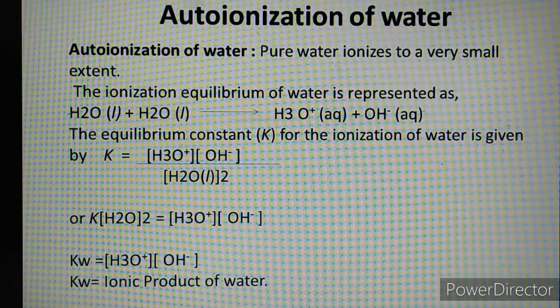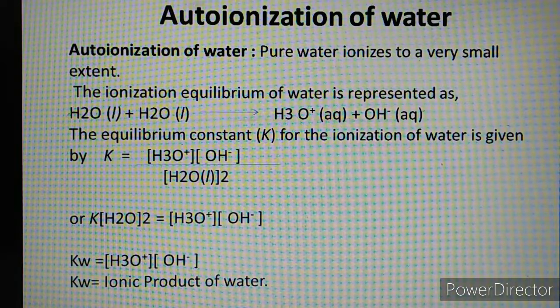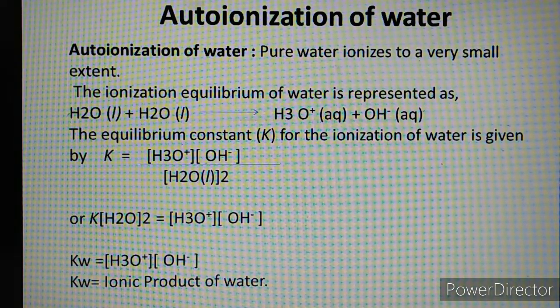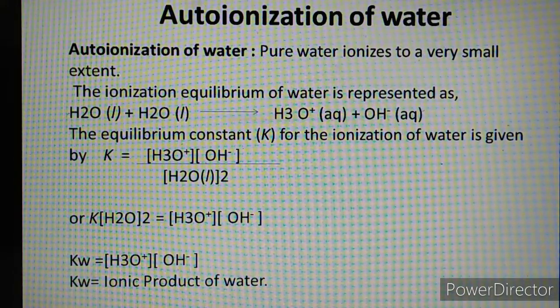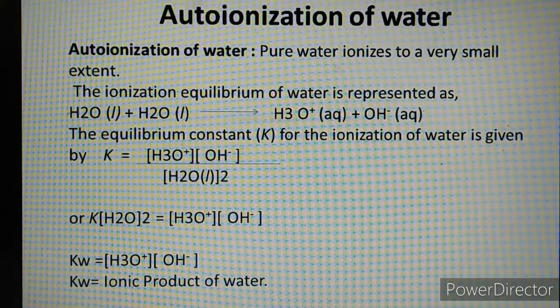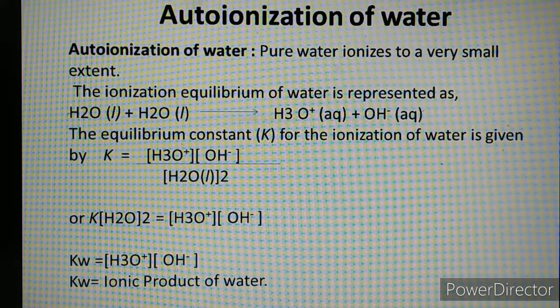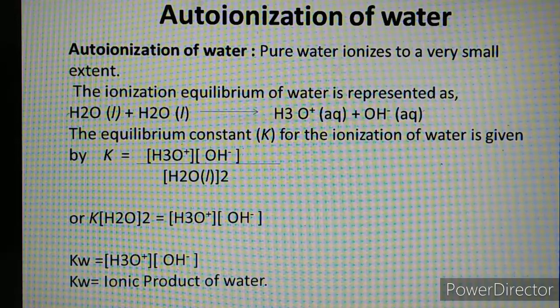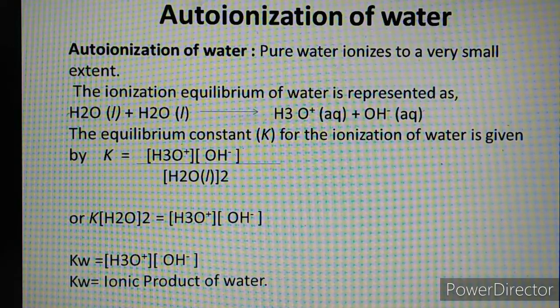Good morning students. In the previous video we discussed the Ostwald dilution law for weak acid and weak base. Ostwald dilution law gives the relationship between degree of dissociation alpha and dissociation constant Ka or Kb. Ka is the dissociation constant for weak acid, Kb is the dissociation constant for weak base. That derivation we already learned in the previous video. Now today's video will start with the new concept, that is auto-ionization of water.